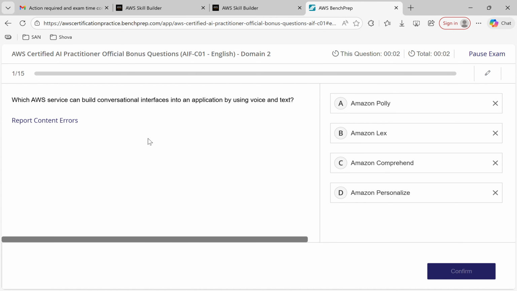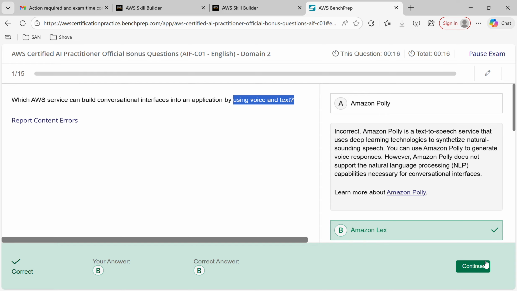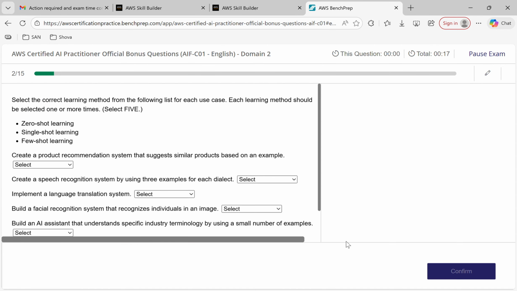The first question is which AWS service can build a conversational interface into an application by using voice and text. Not Polly, not Comprehend, it is Amazon Lex. Correct. Let's go to the second question.